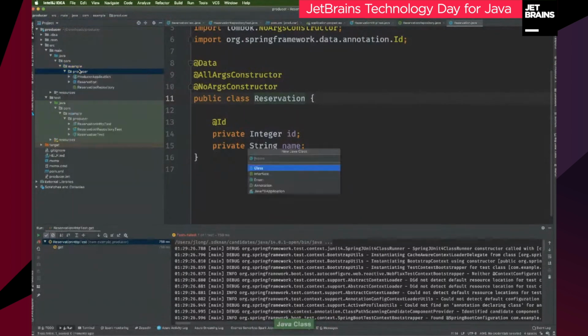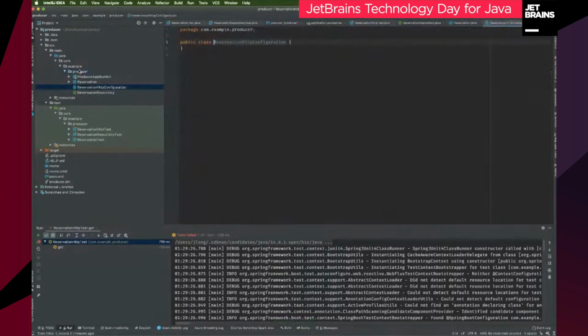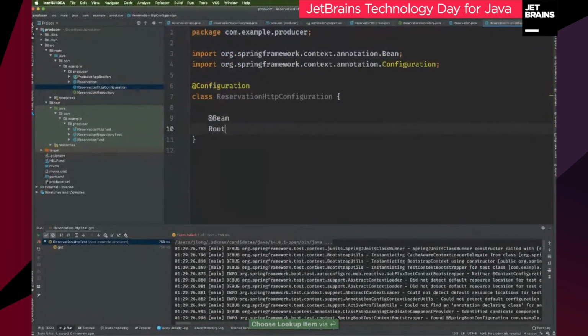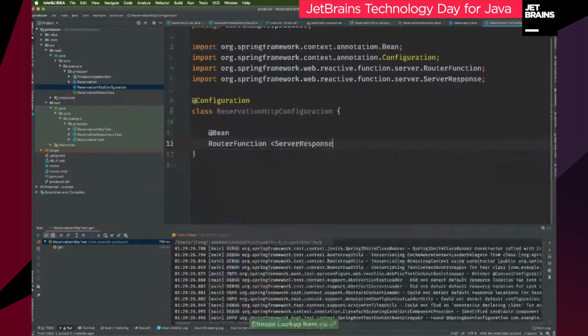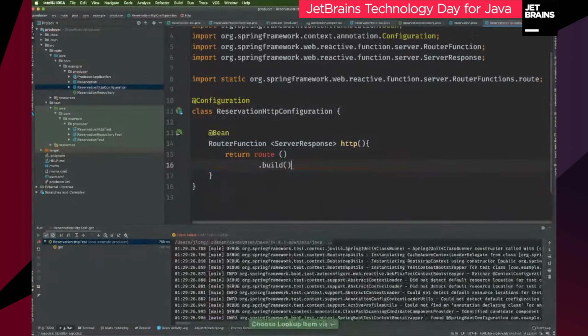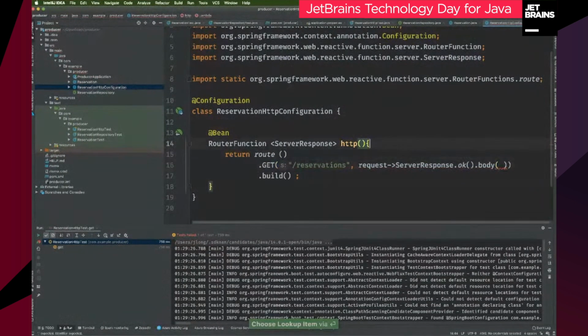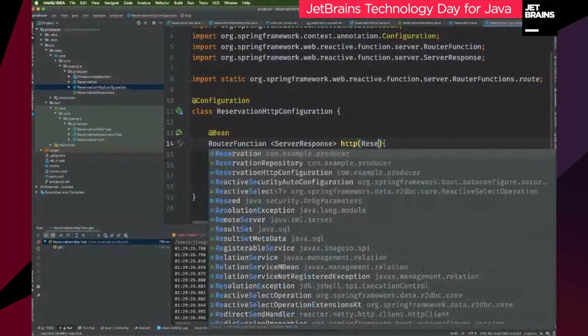Now we're going to create a ReservationHttpConfiguration. And this class is just going to be a Java configuration class. It's a Spring configuration class that registers a functional reactive HTTP endpoint. So ServerResponse, HTTP return route, .build, .GET /reservations, request, ServerResponse.ok().body. Now, the collaborating object that we need, of course, is the reservation repository.